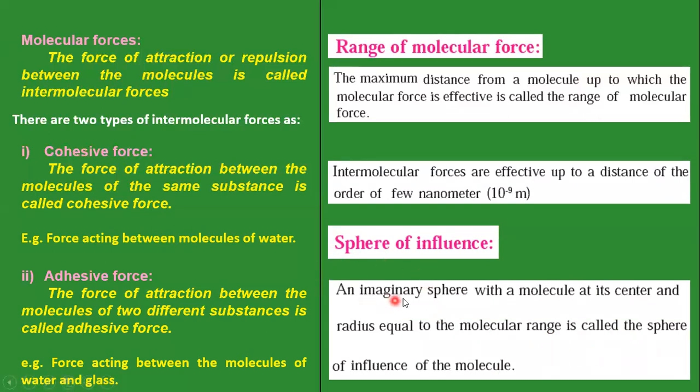It is an imaginary sphere, you remember. No such sphere exists. Why are we considering this sphere of influence? To explain some phenomena related to surface tension, we have to consider the sphere of influence. So we consider an imaginary sphere to explain these phenomena.